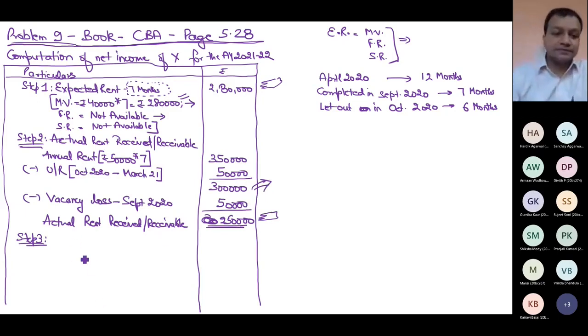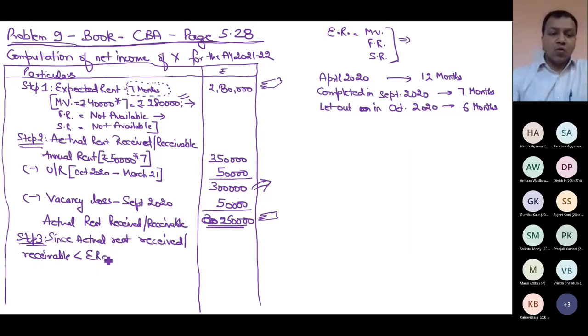So I will say that since actual rent received or receivable is less than expected rent only because of vacancy,